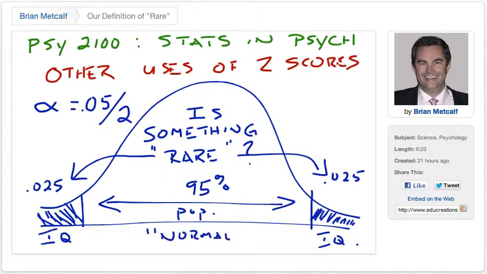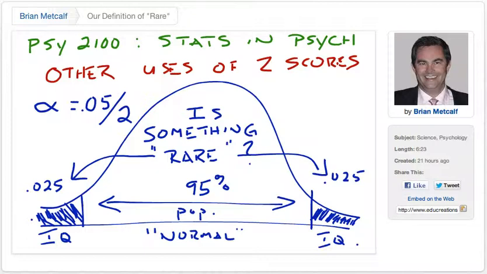Now, the whole distribution is called a normal curve, but the normal part of the population, people who have normal intelligence, normal IQ scores, will fall in this middle zone. 95% of the population, therefore, is considered to have a normal IQ. Exceedingly rare portion of 5% or less will fall in these tails. So that's a very common use of z-scores to help determine if an item, if a score of something that we know is normally distributed or strongly think it is, if it's out there in the tails, if it's considered to be rare.